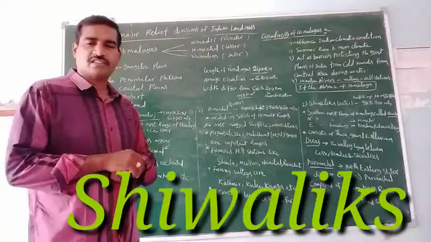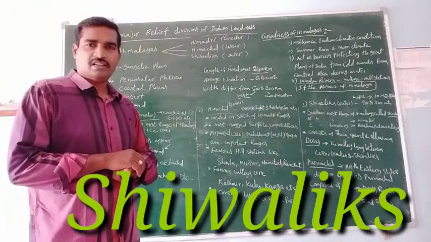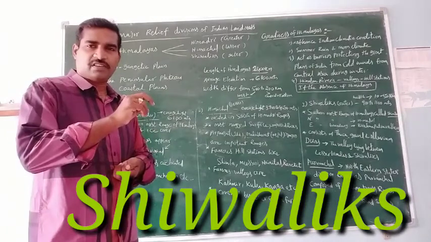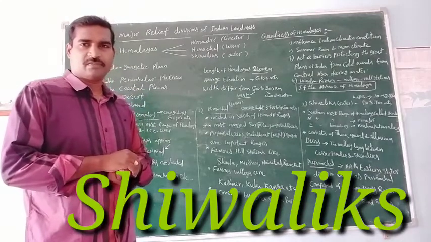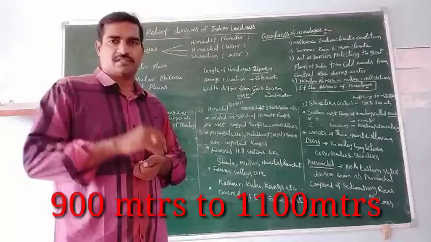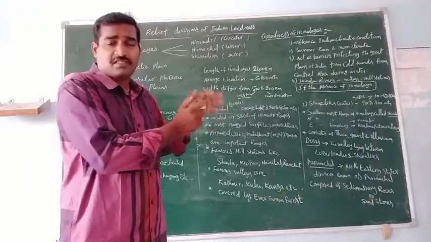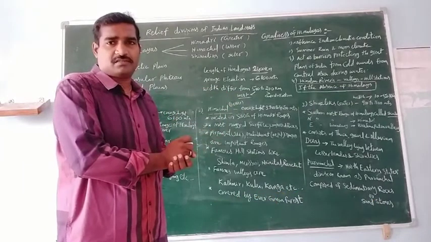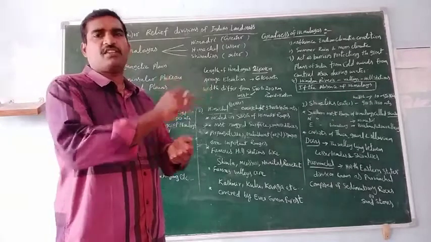The Shivaliks are known as the Outer Himalayas. What is the average elevation of this region? 900 meters to 1,100 meters. Next, what is the width of this range? 10 kilometers to 50 kilometers.